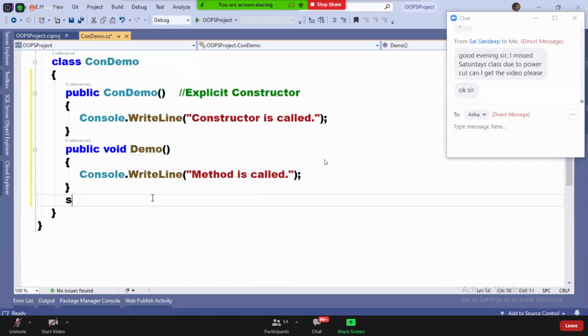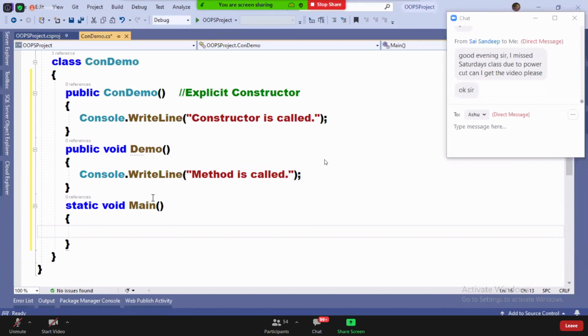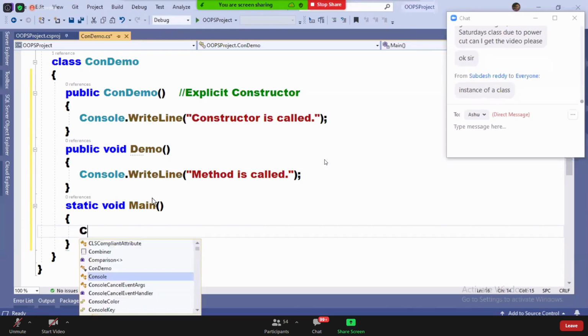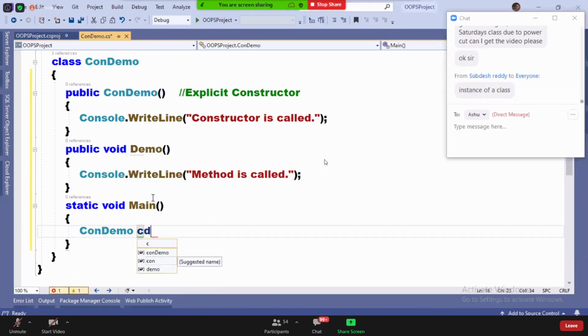Now let me come to the main method, guys. Static void main, and in the main method, create the instance of your class condemo. CD1 is equal to new condemo.